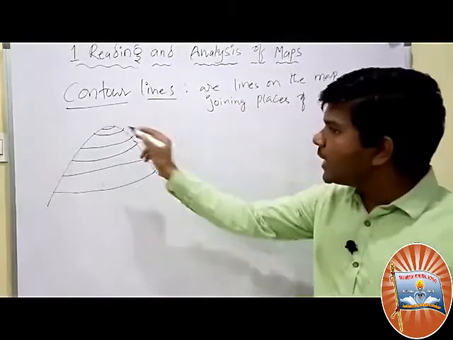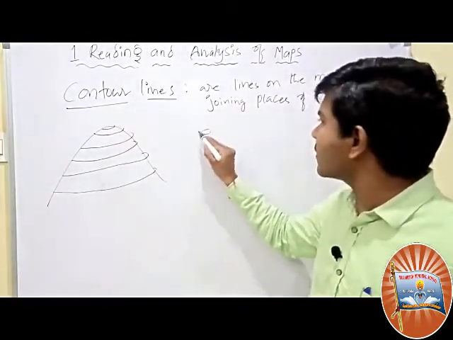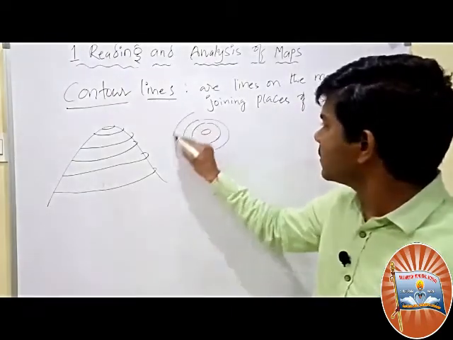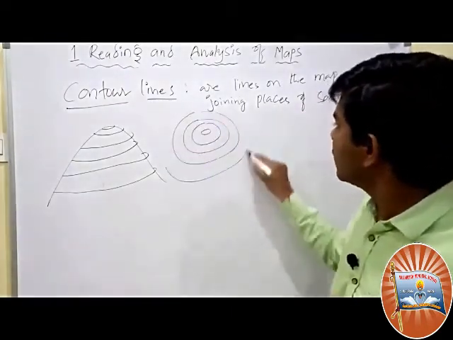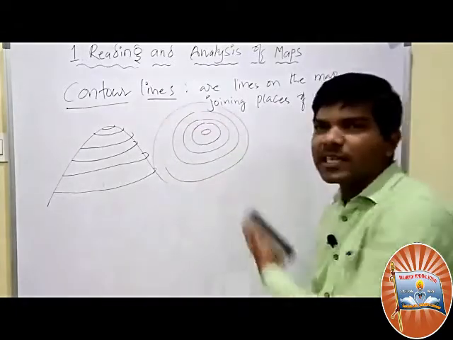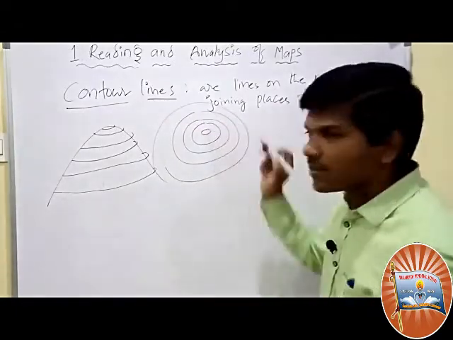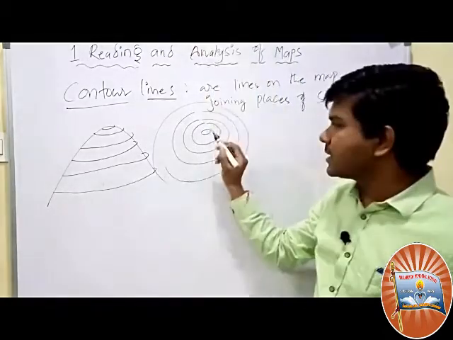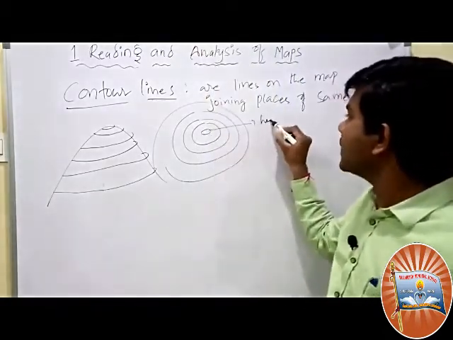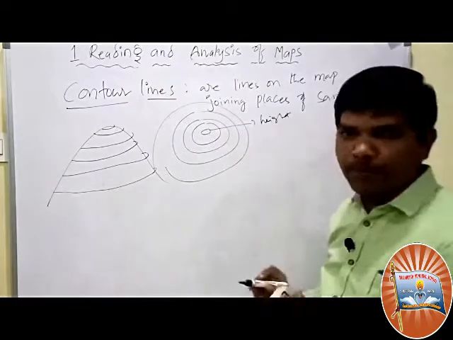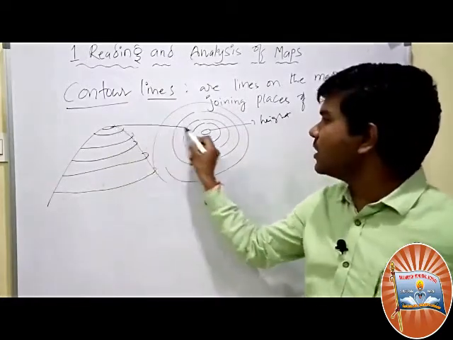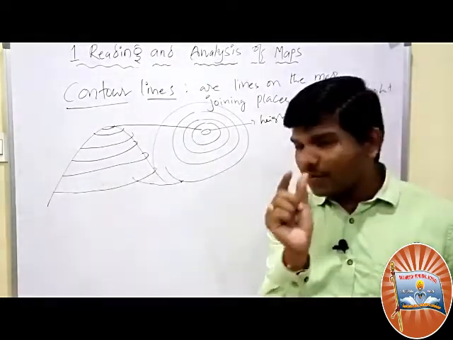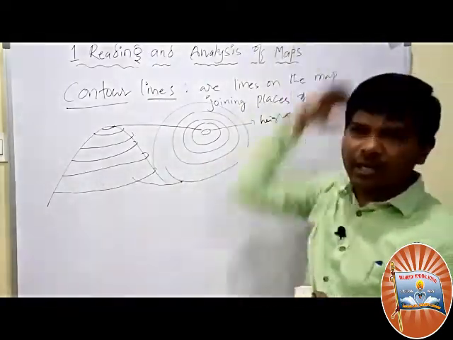So if we draw these lines on the map, first, second, third, fourth, fifth, yes, that we can easily draw. So this small circle is the top place, the highest place. This place belongs to this, this place belongs to this. The circle is smaller, that means it is more elevated.